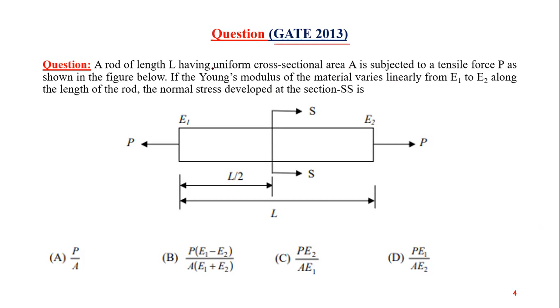A rod of length L having uniform cross-sectional area A is subjected to a tensile force P, as shown in the figure below. If the Young's modulus of the material varies linearly from E1 to E2 along the length of the rod, the normal stress developed at the section SS is this section.